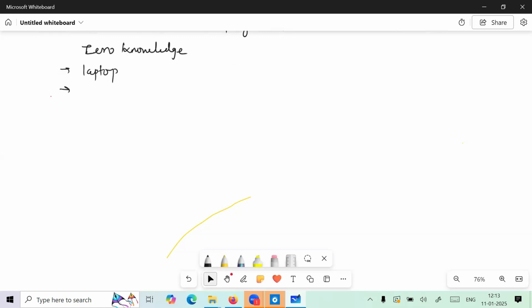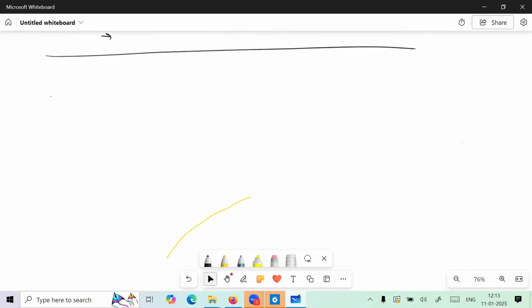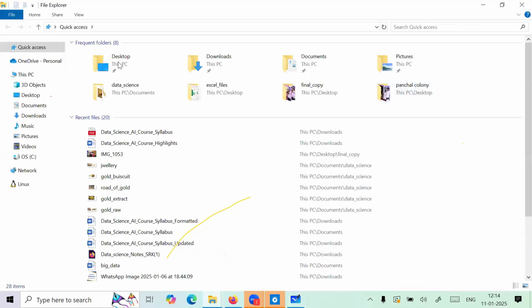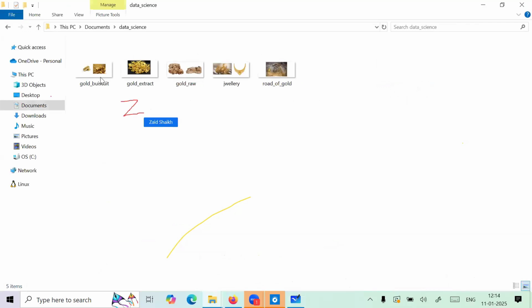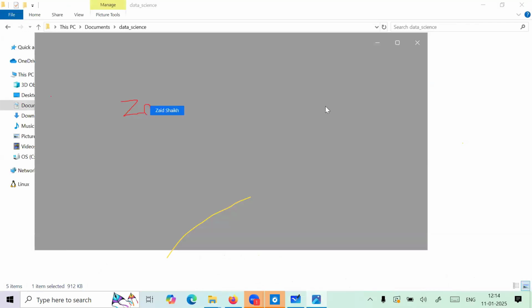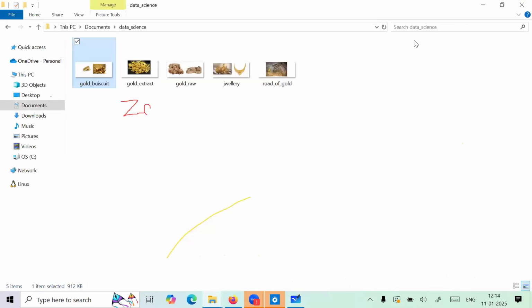Now, fine. Now I'll define one more thing, guys: what is data science here, and why we are taking that up. So I'll show you some images. With the help of that, I'll give the example, a perfect answer. You will get the idea about what data science is here. So let me open some images here, guys. Just a minute.